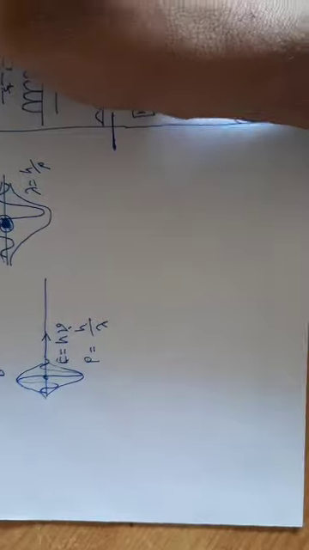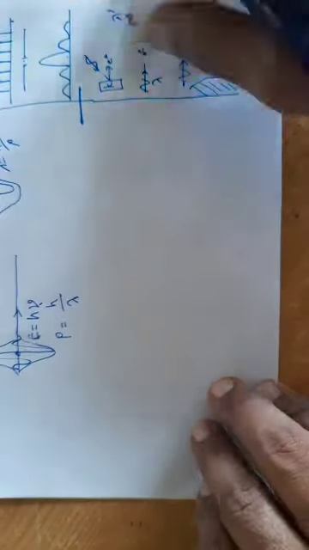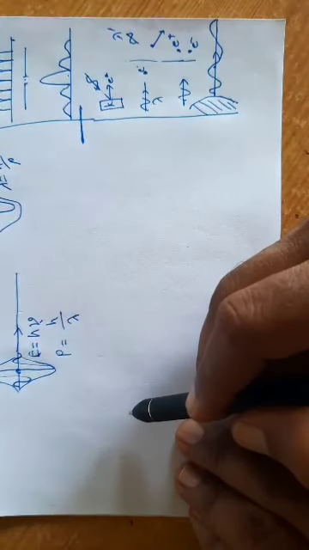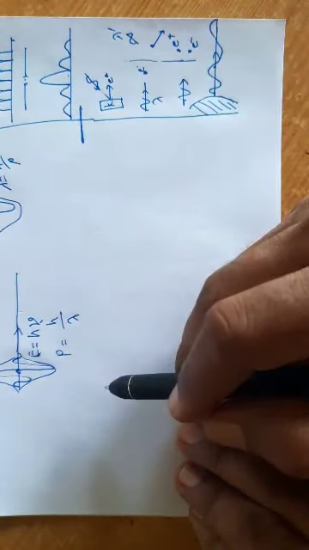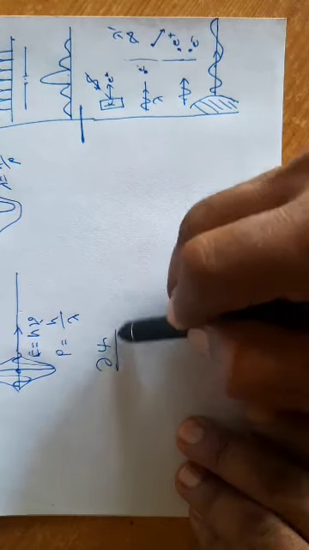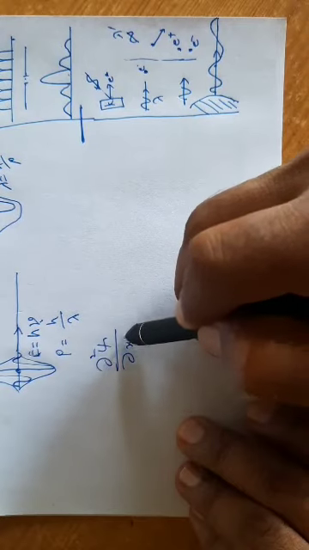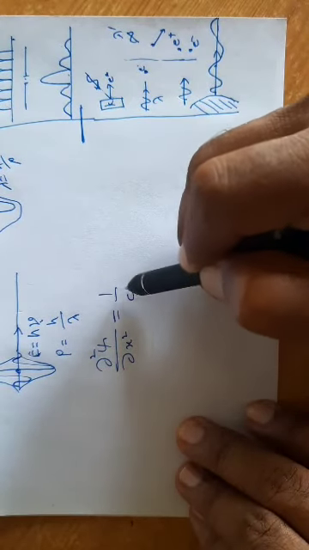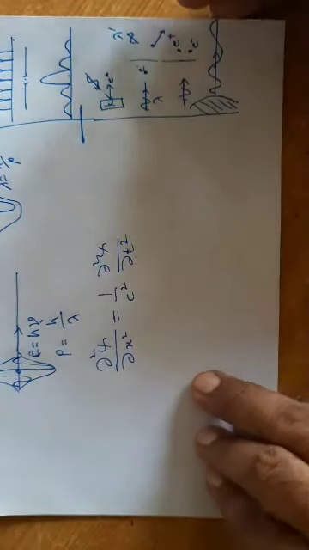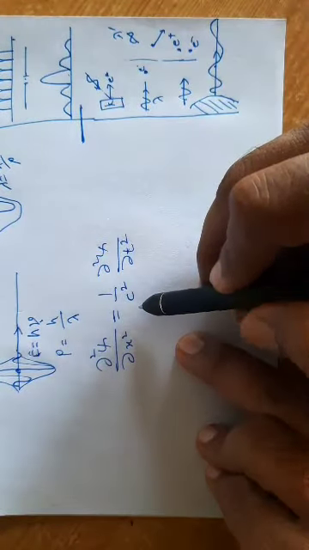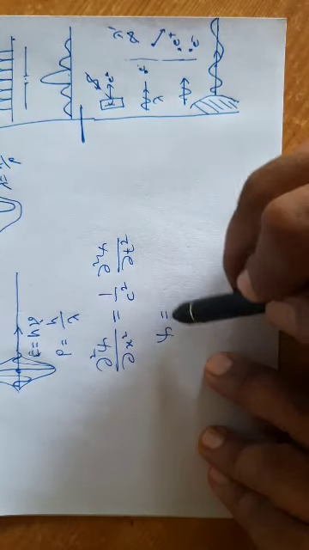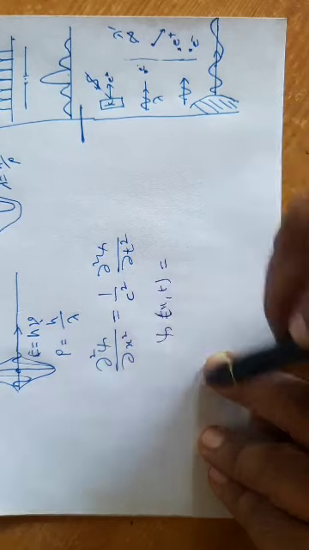Now we will discuss why we call this wave mechanics or quantum mechanics, and then we will stop today. See, as there is a wave associated with this particle, or if we have to discuss everything in the form of a wave, we have to begin with the wave equation. It is del square psi by del x square is equal to 1 upon c square del square psi by del t square. Just remember this equation. This is a wave equation where psi is a function of x and t. We are aware of this.